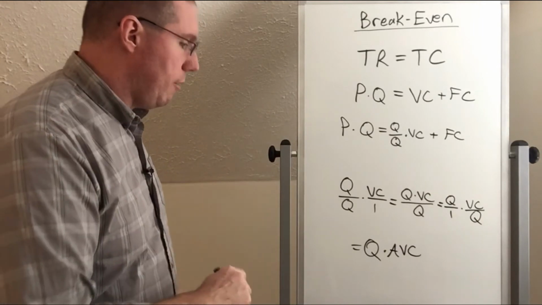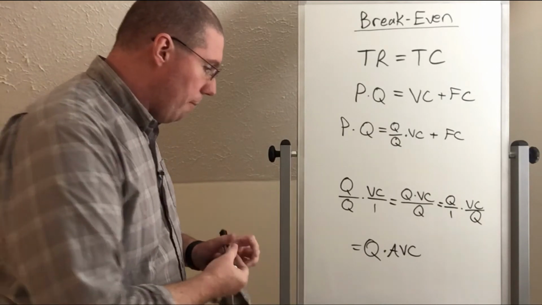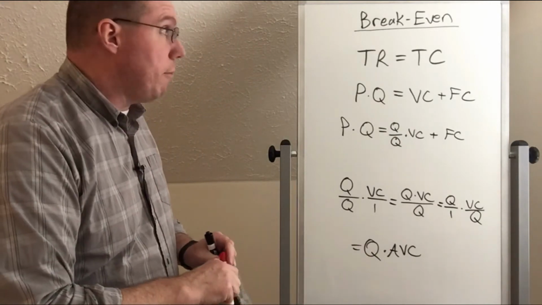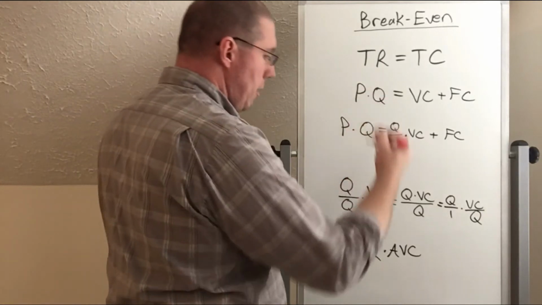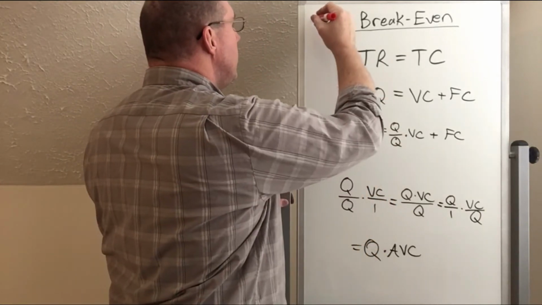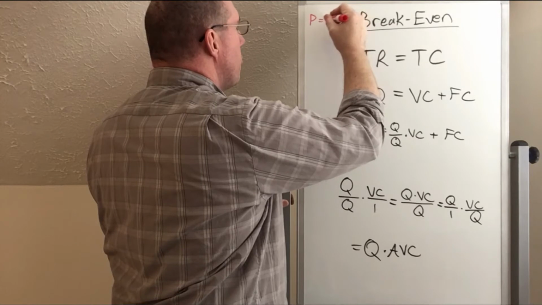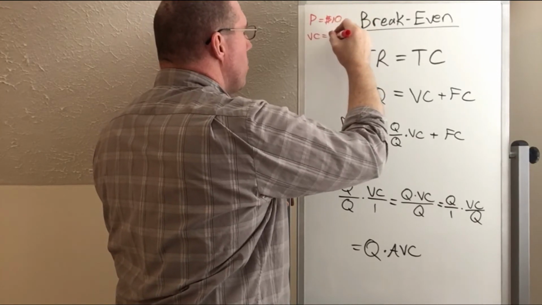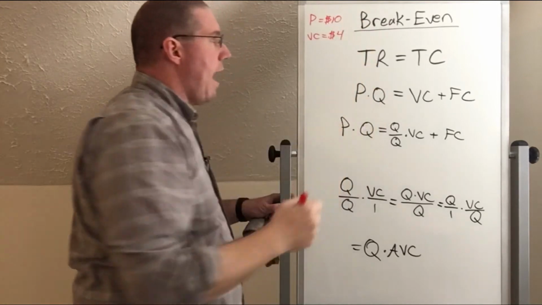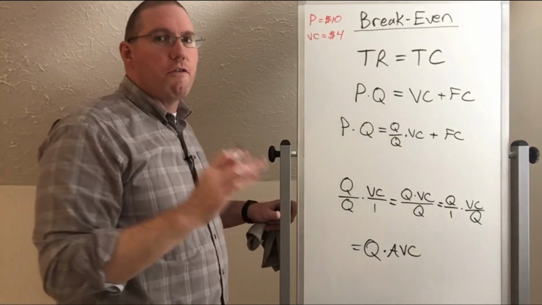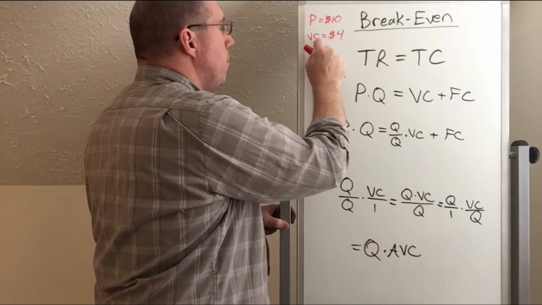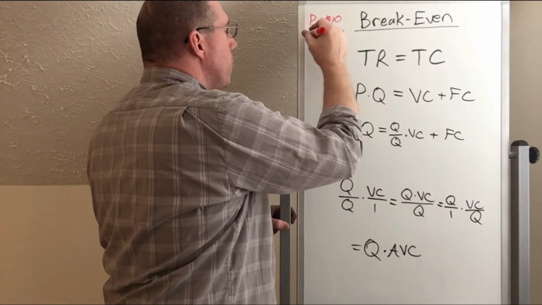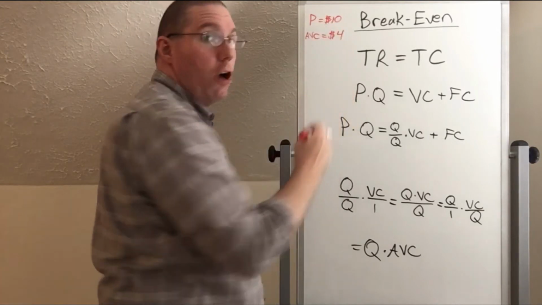Now, I want to take an aside real quick here, and I want to remind you of the example that we did in the video with the problem of fixed costs. Remember how the price was $10. We were selling shirts for $10, but the variable cost was $4. Now, when I said that, that wasn't actually variable cost for the whole business. That was actually the variable cost per unit sold. So what I had written there instead of variable cost was really average variable cost.